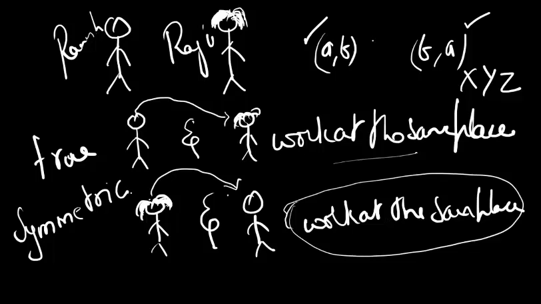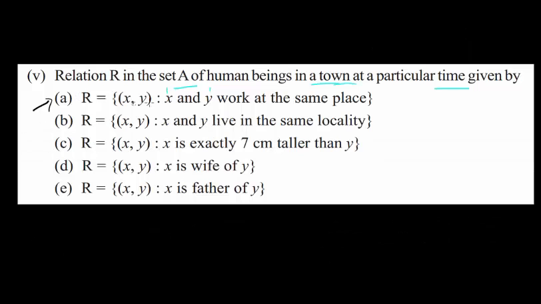Now let's go ahead and prove transitivity. For transitivity, I'm looking at the first example here: X and Y work at the same place. For transitivity, I'm going to pick up 3 people.